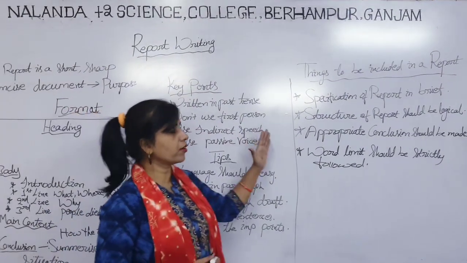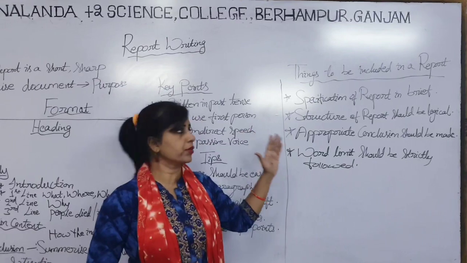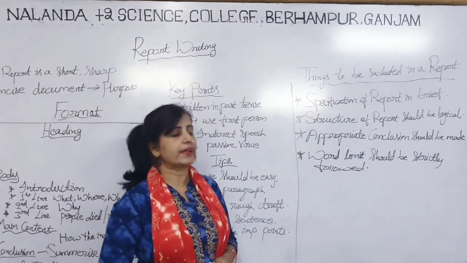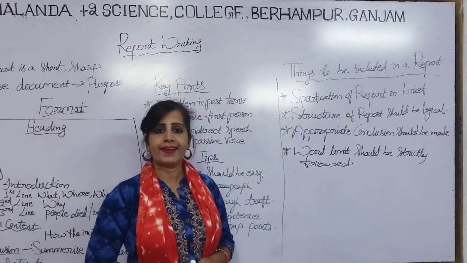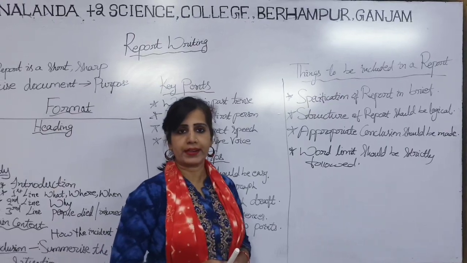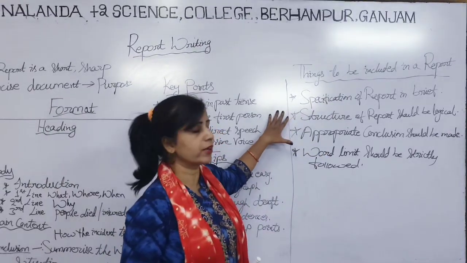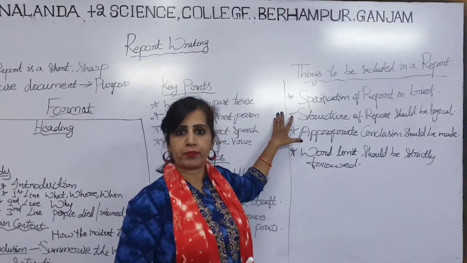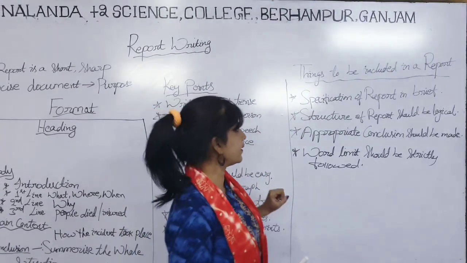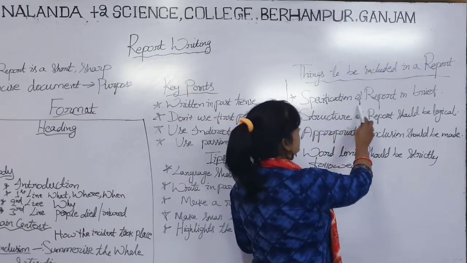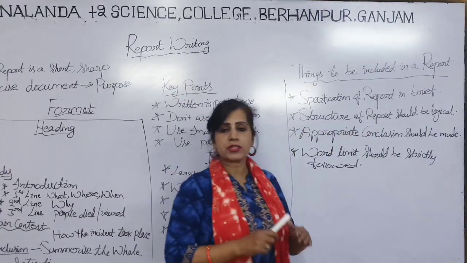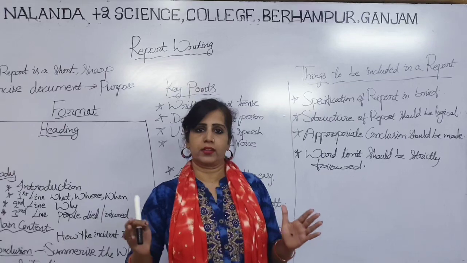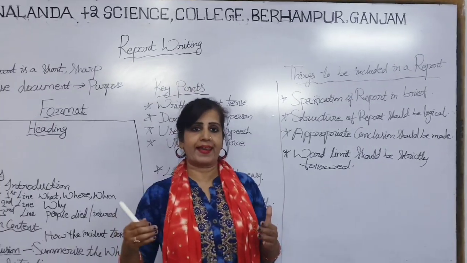Okay. Let's move on. We'll switch over to the things to be included in a report. While writing a report, these are the main things we have to include so that it will not be an incomplete one. To make the report a perfect one, we have to include these. What are they? Specification of the report in brief. It should not be discussed in an elaborate way.